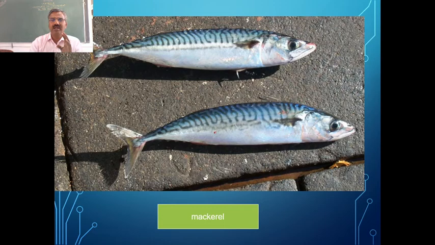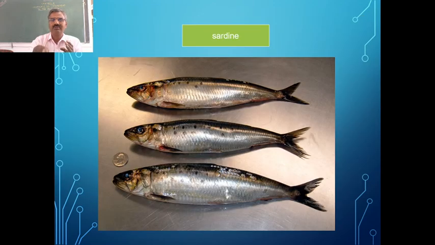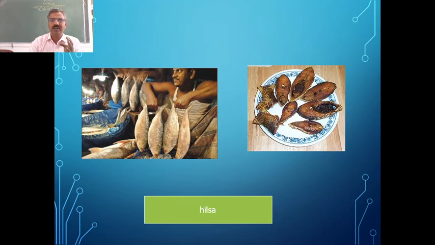You can see the other one, that is mackerel. This is mackerel. And we have another species of fish we call sardines. Then we have hilsa. Like that, many marine fishes are used as food.